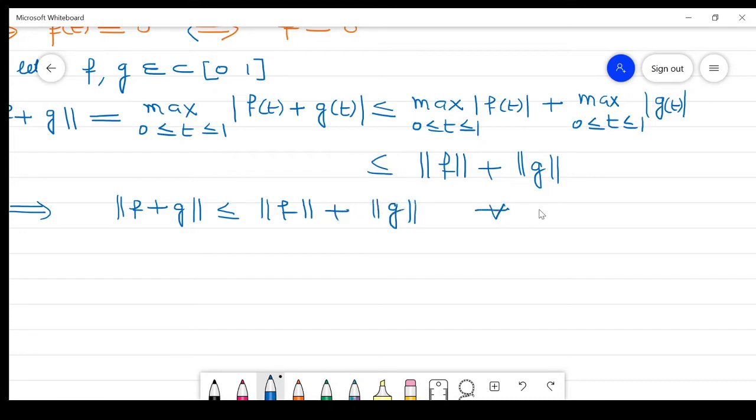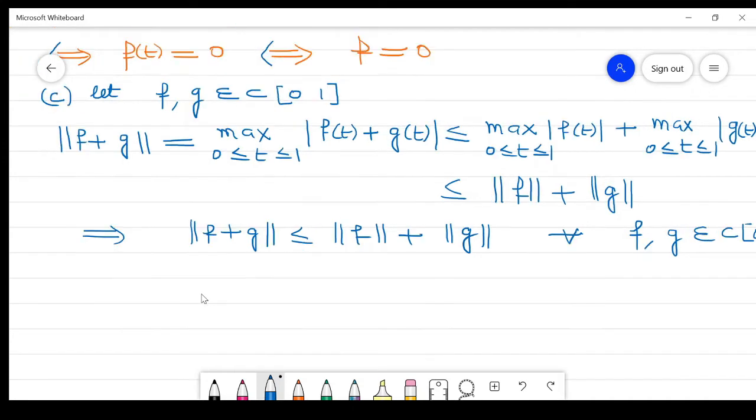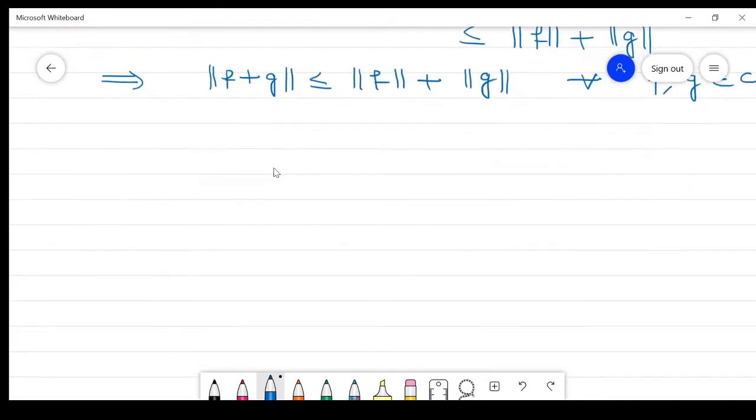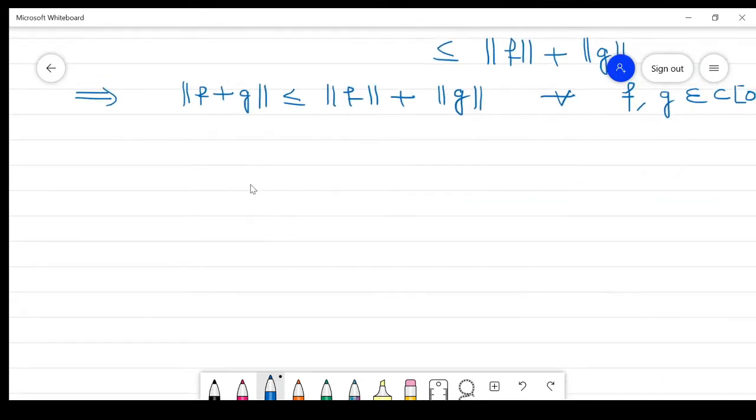It holds for every f and g belonging to C[0,1], right? So this proves the triangle inequality in this case. So this is the third property. Now the fourth property is, if we take alpha as some scalar. Now this is the fourth property, D.